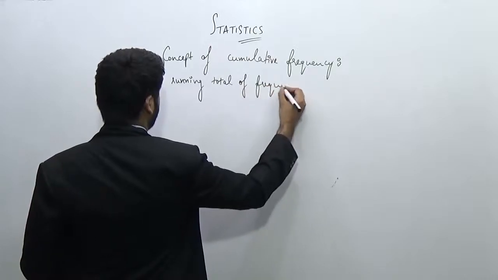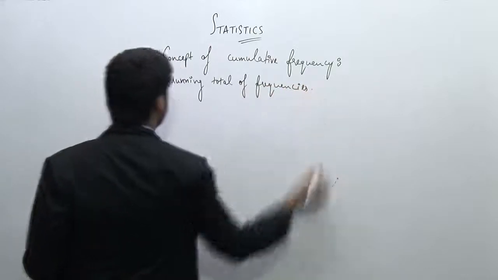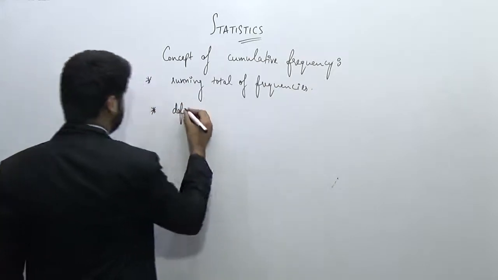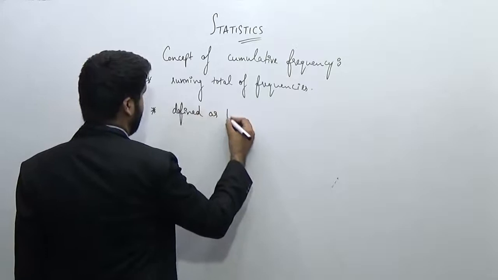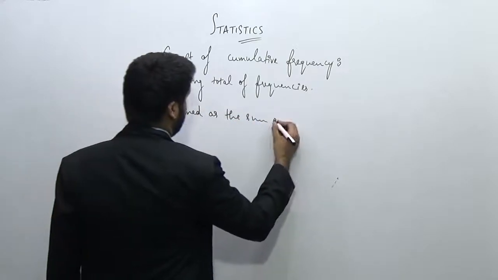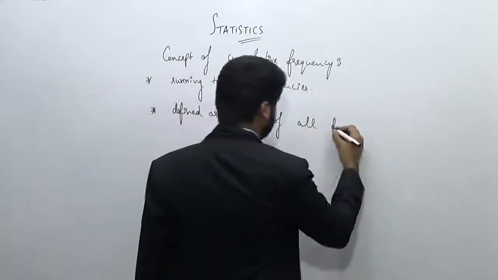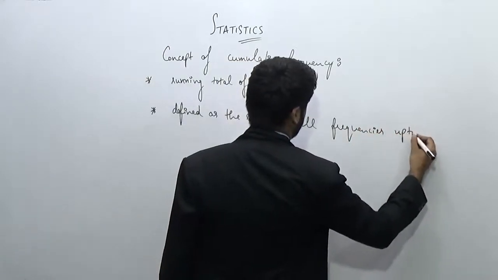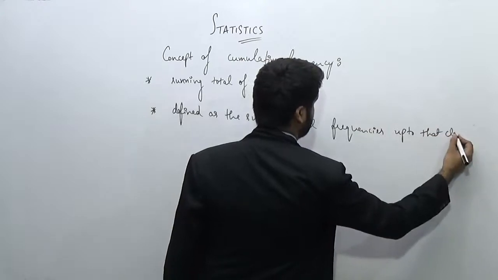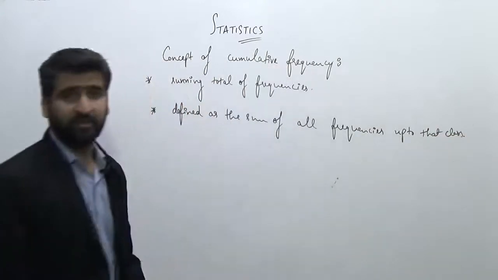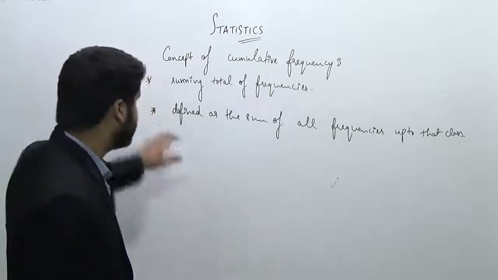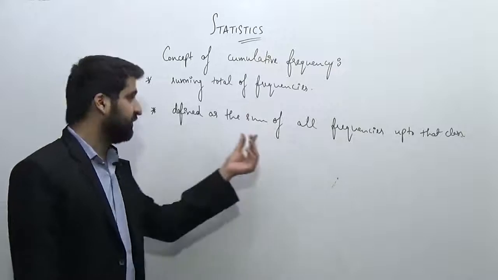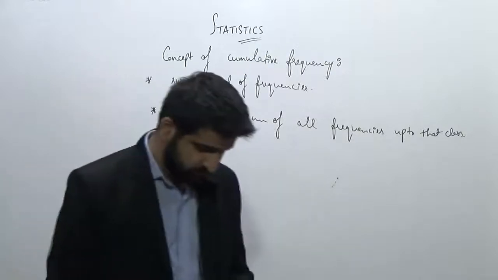So the running total of frequencies is known as cumulative frequency. The second one is that it is defined as the sum of all the frequencies up to that class. If you're not able to understand the definitions, they are pretty easy and self-explanatory: running total of frequencies, or the sum of all the frequencies up to that class.